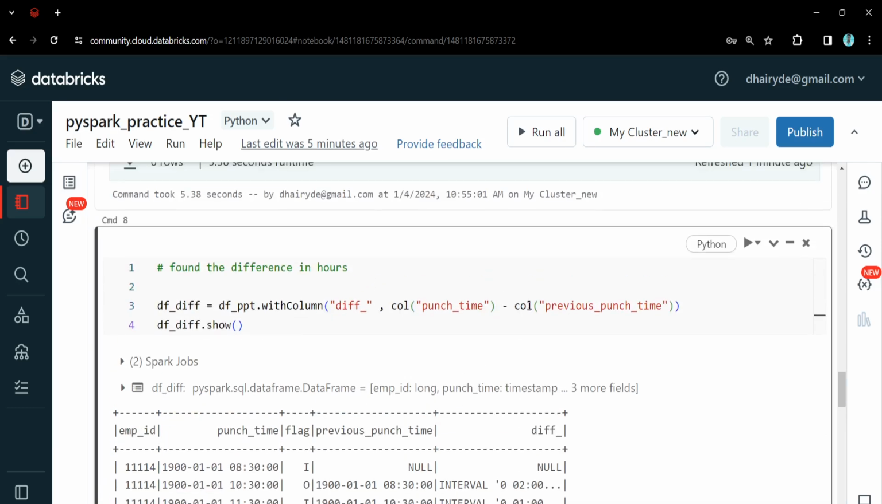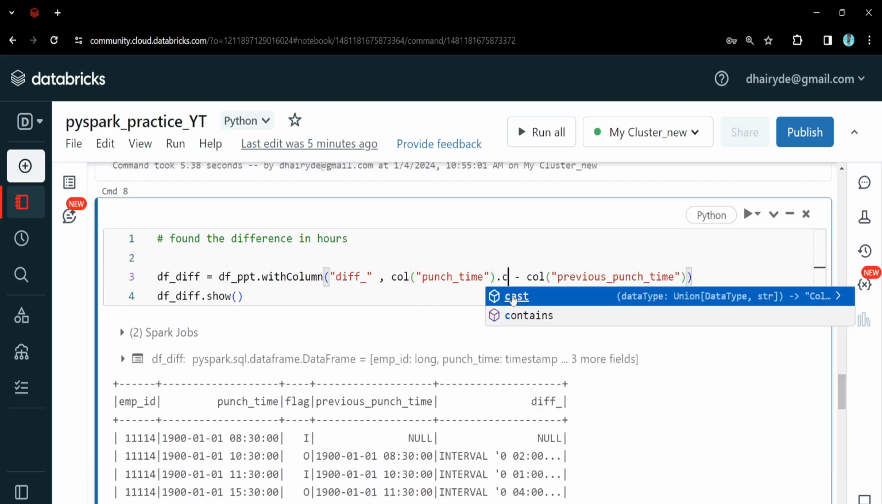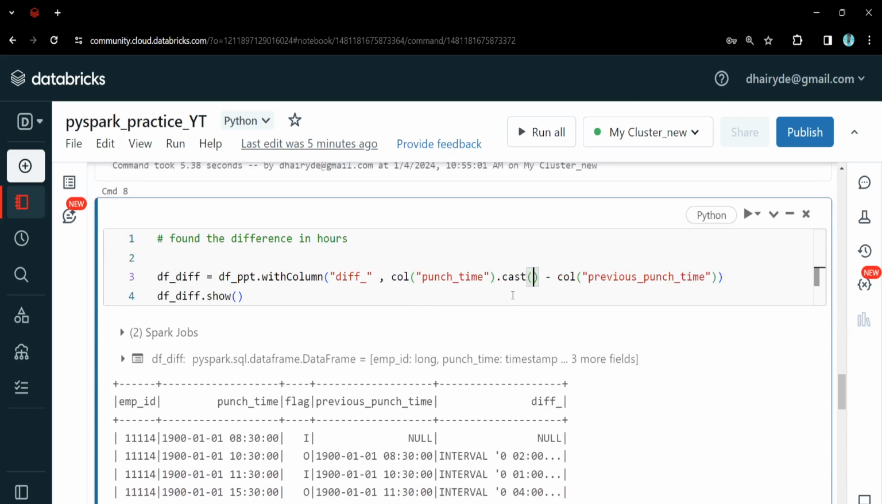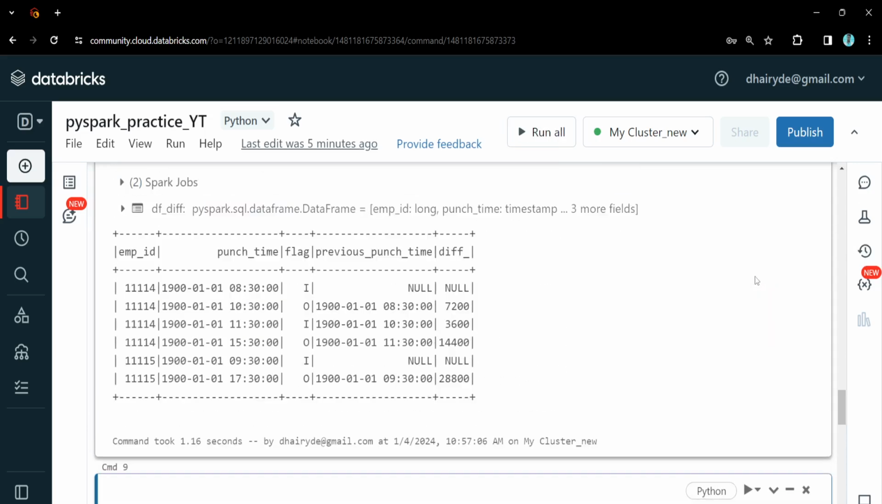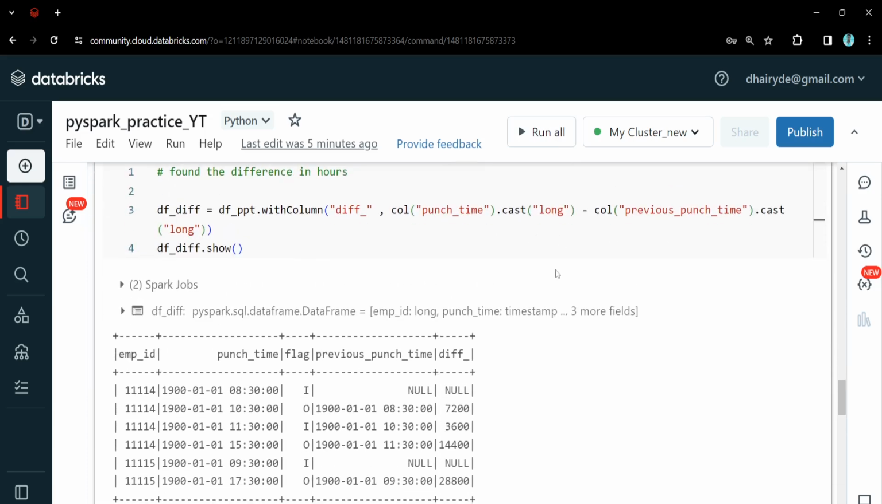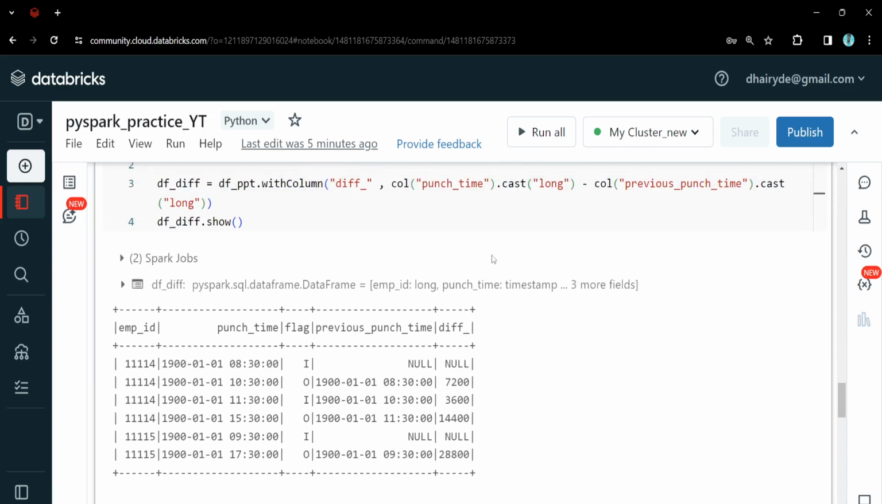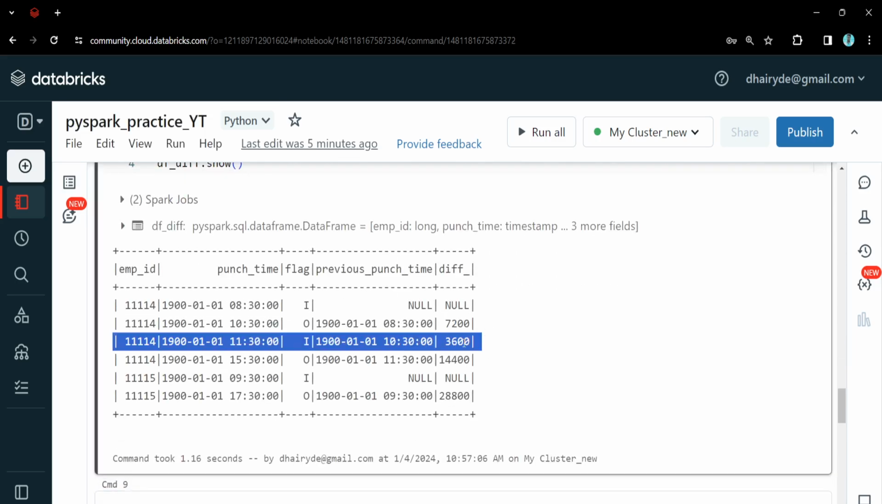Instead of this, we want this in hours. So what we can do, we can cast this into LongType. I will show you on the board. Let's cast this into long, and again let's run this and see what we are getting. Whenever we cast these into long, the date value, and then we find the difference, it is coming in seconds.